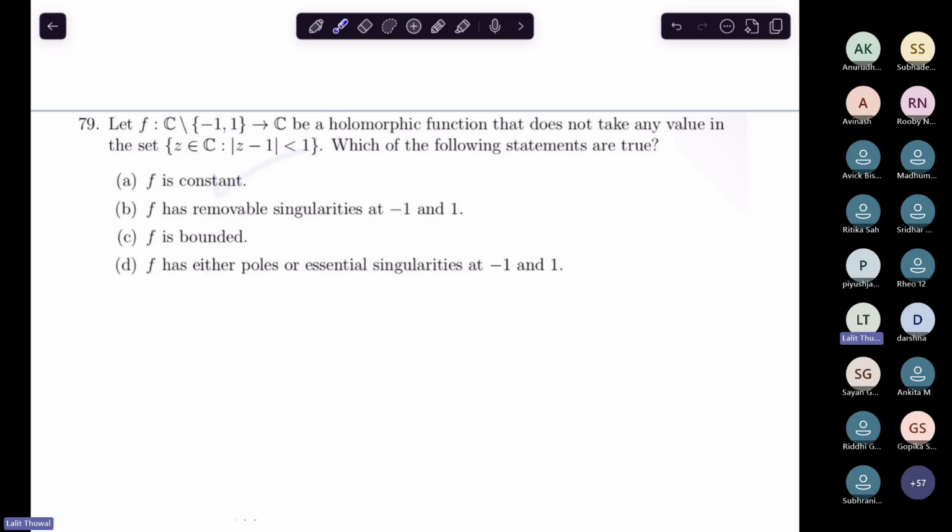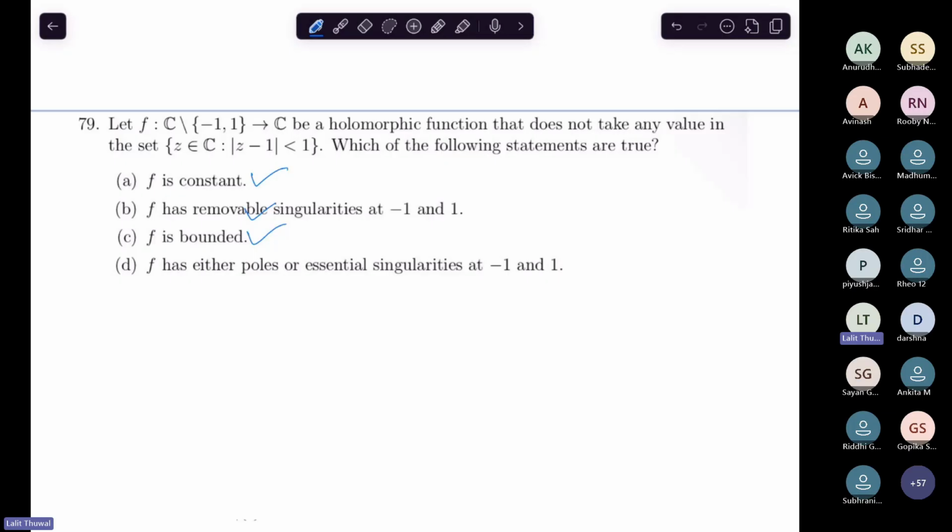Okay. If A is correct, then you must say C, right? And by the way, suppose you thought let's take a guess and choose A, then you should definitely also choose B and C, okay? I'm not saying you should take random guesses, but just that you should at least know this: if f is constant, then definitely it has removable singularities and it is bounded. And you should leave D.